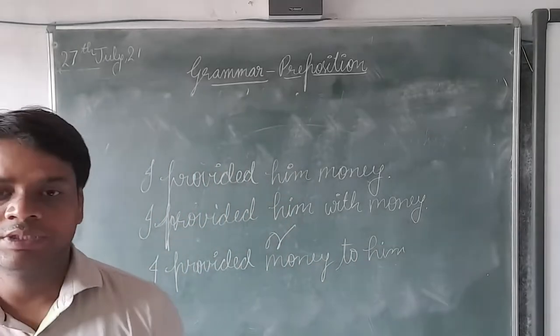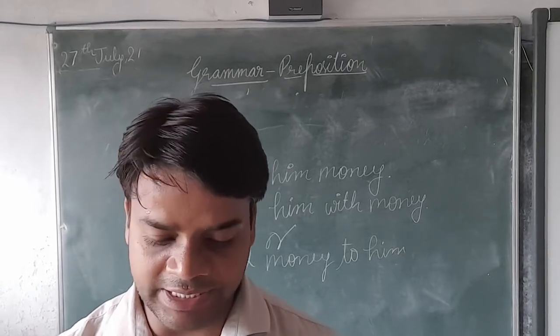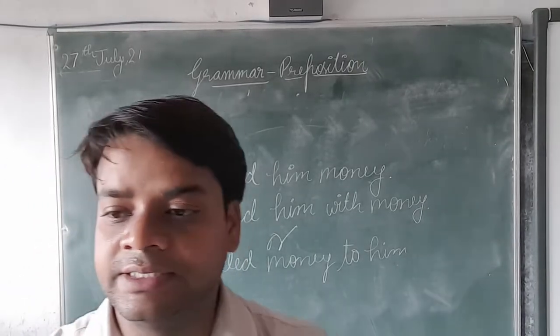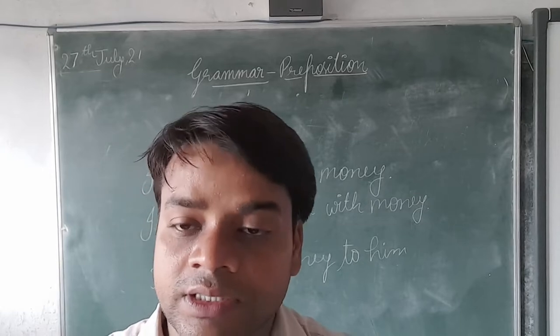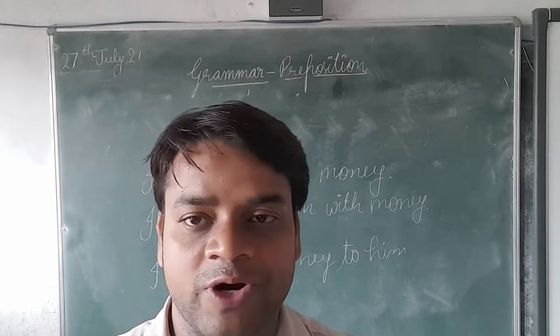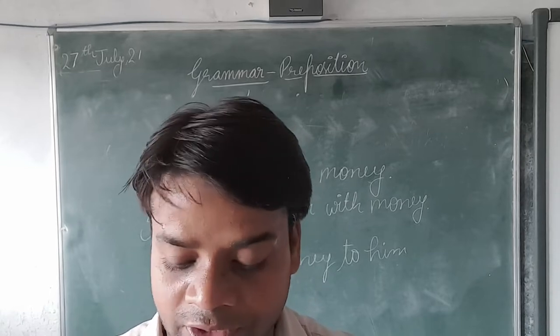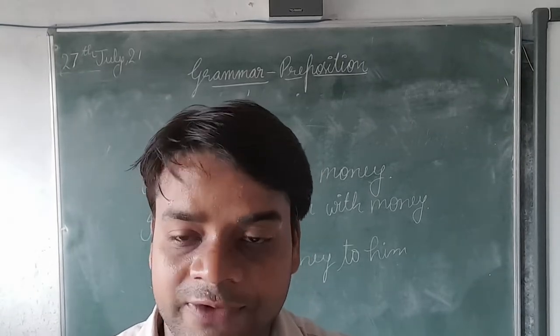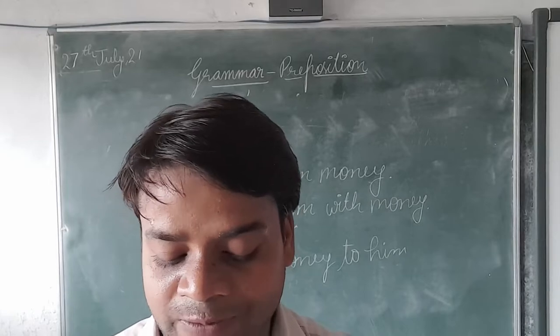Okay, now my second point is that note the placement of proper object. Proper object means direct object or indirect object, with the use of the following verbs with a special reference to the preposition.